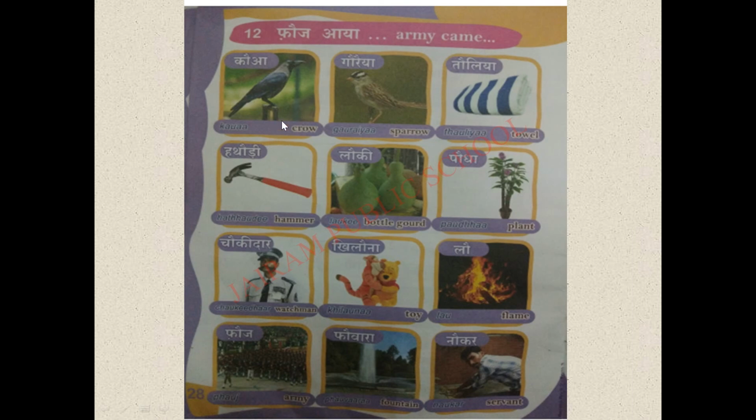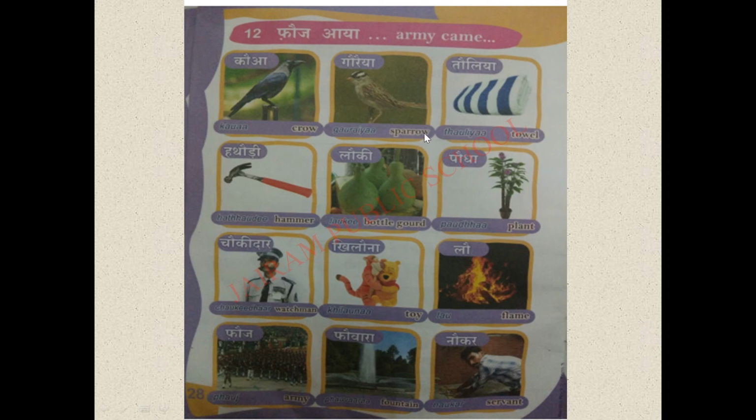Likewise, the following words also have this matra. I am going to read and show you each and every word. Okay, listen carefully. Second word is what? Gauraya.